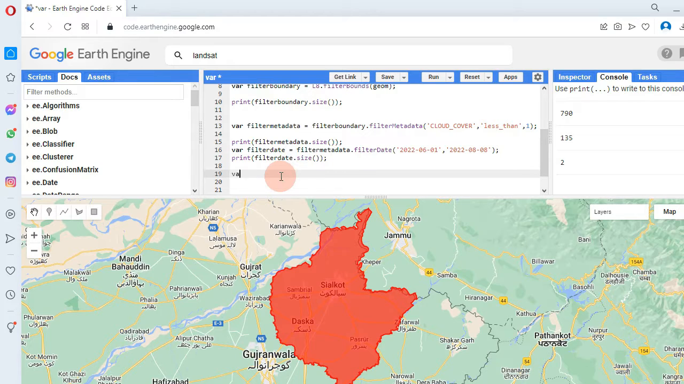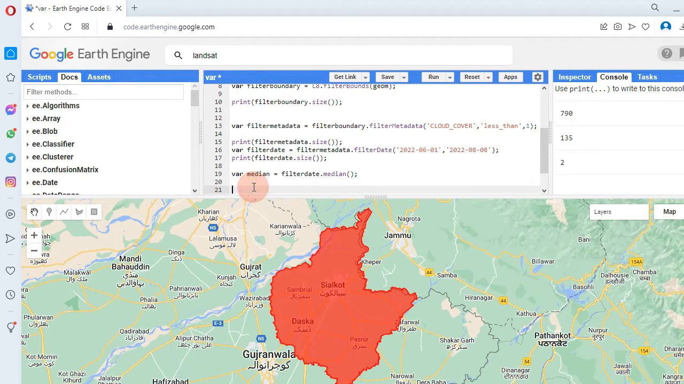So we create a variable called median, and we apply the filter over the image within the filter date. So type filterDate.median(); with a semicolon. So now we have the images in the median variable.